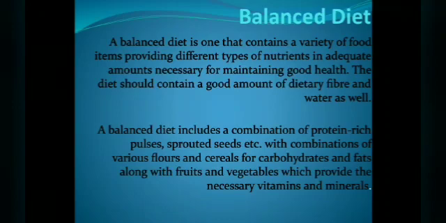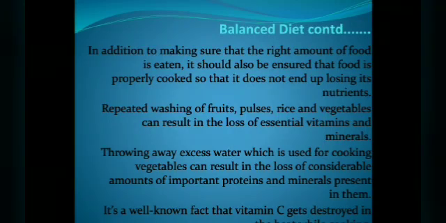So one should have a proper, balanced diet. Excess of anything or deficiency of any vitamins, minerals, carbohydrates, fats, proteins and all will lead to an unbalanced diet and eventually it will deteriorate the health. So one should always have a balanced diet. Please take it down, children. So for balanced diet, you continue over here.